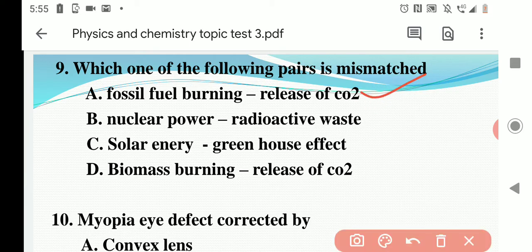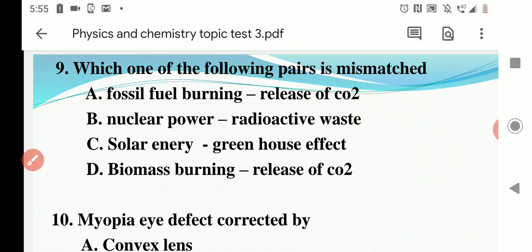Nuclear power, radioactive waste. The second statement is also right, because for nuclear power we use nuclear fuel such as plutonium, uranium. Third, solar energy, greenhouse effect. Nowhere related.